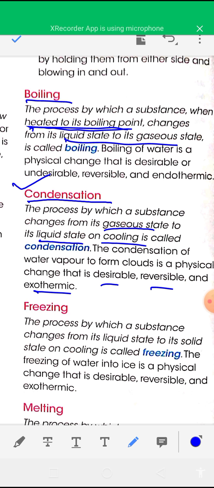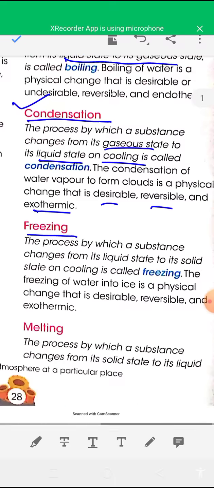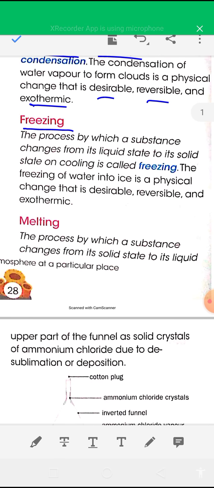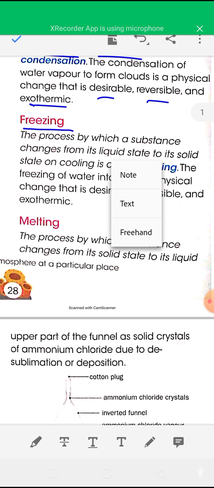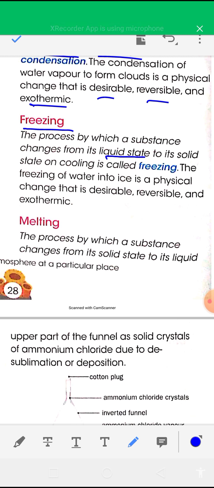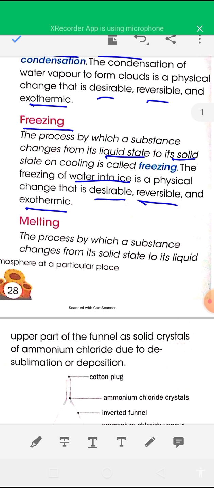Next type of physical change is freezing. In simple words, freezing means state change from liquid state to solid state on cooling. So the process by which a substance changes from its liquid state to solid state on cooling is known as freezing. Example of freezing: freezing of water into ice is a physical change, which is also a desirable change, reversible change, and exothermic change.